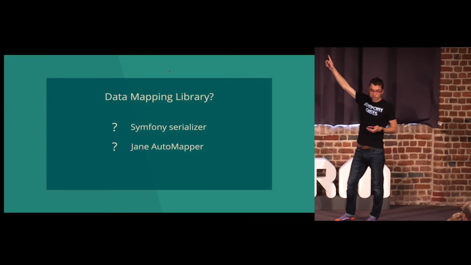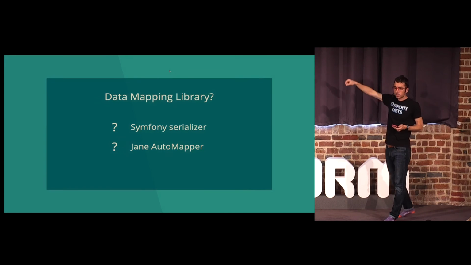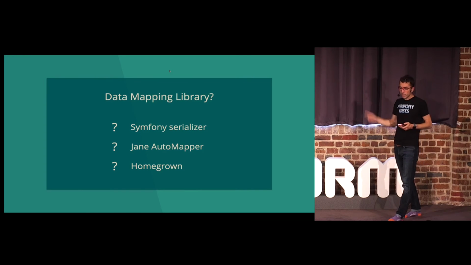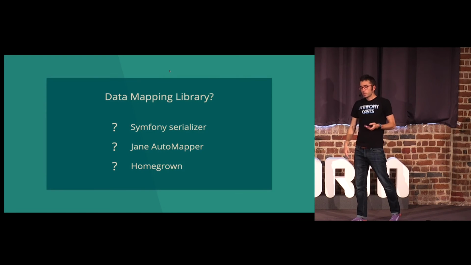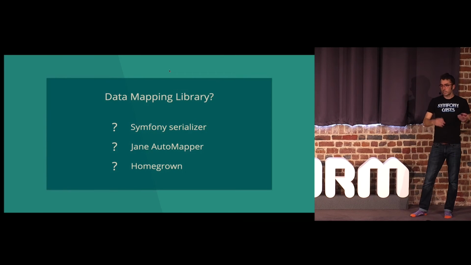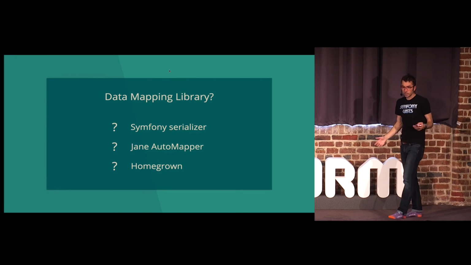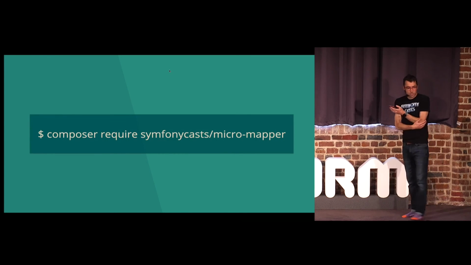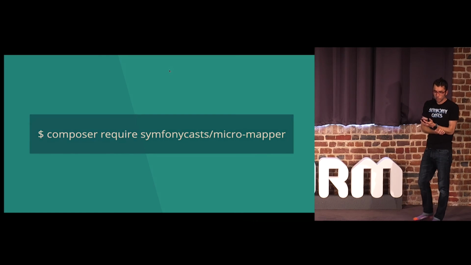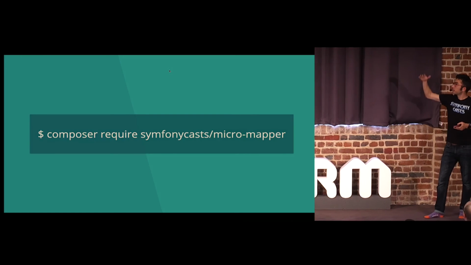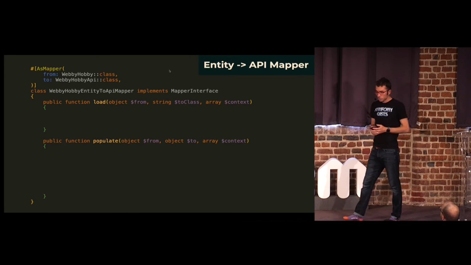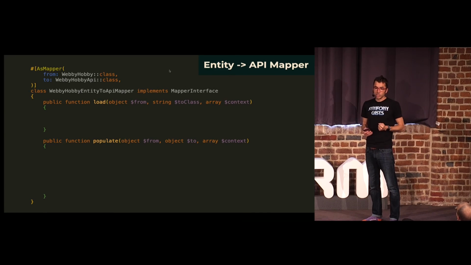I struggled with that on some custom edge cases. I'm hoping that at some point someone will just tell me what I was doing wrong, but that is not the one that I ended up using. Or do you write something custom? Ultimately, transferring data is a boring task, but it's not a complex task, so you can always build something yourself. So much to my frustration, I built a very tiny, underwhelming library that I used in our tutorial called Micromapper, and I'll just show you how it works. Unlike Jane, you do everything manually.